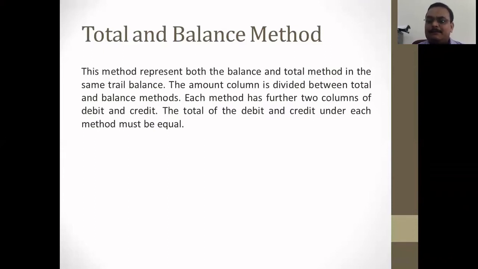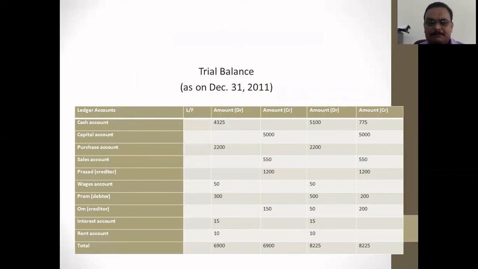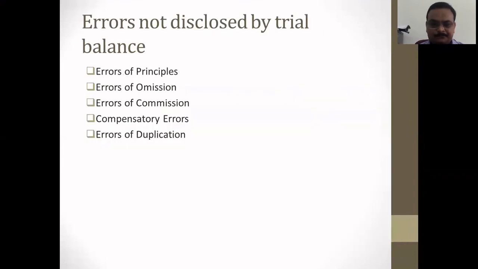The amount column is divided between two methods, one is the total method and the second one is the balance method. See the example. So first is called the balance method and the second one is the total method. We use both and prepare a trial balance. So this is called the total and balance method, where we use a combination of the total and balance methods.